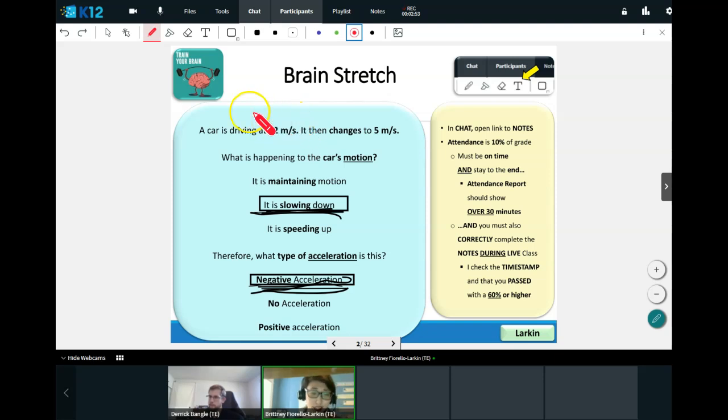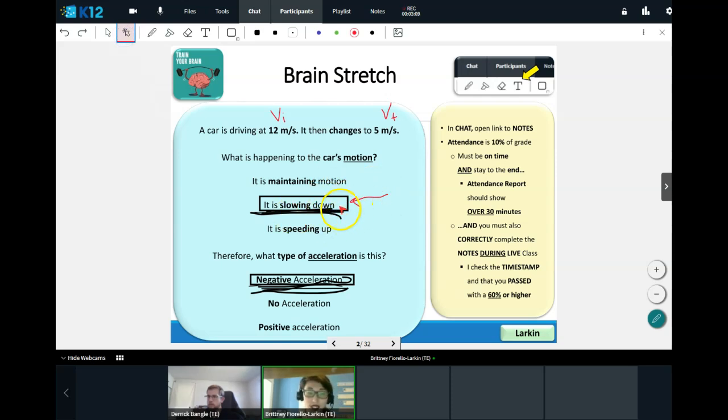We are starting at 12 meters per second. This is our initial velocity. And then changing to 5 meters per second. That's our final velocity. 5 meters per second is definitely going to be less than 12 meters per second. And so it must be slowing down.